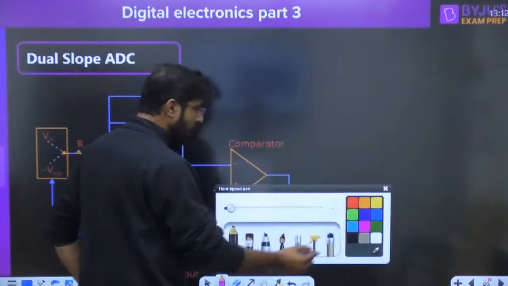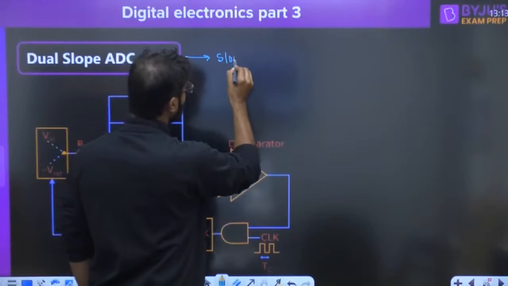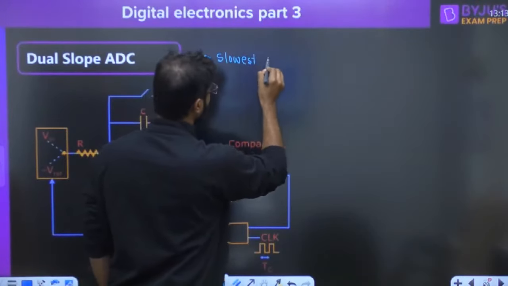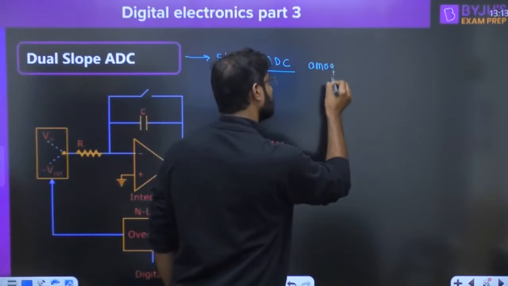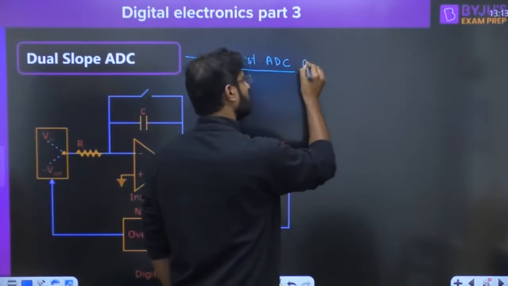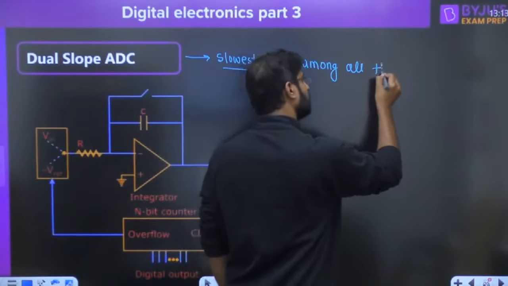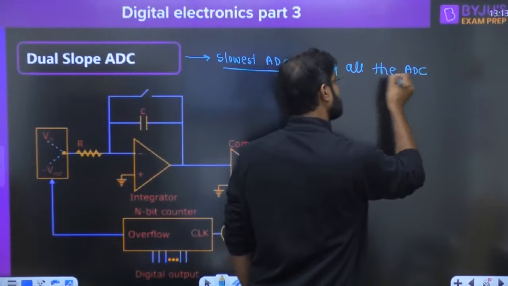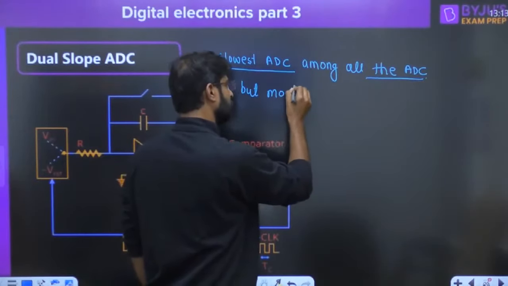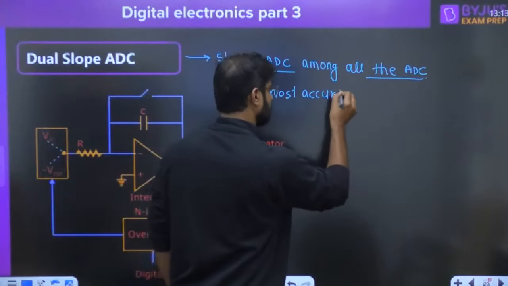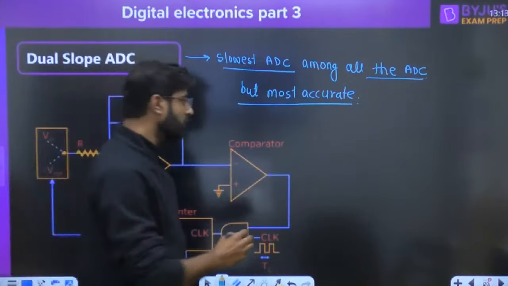Now next one is called dual slope ADC. In the dual slope ADC, you have to remember one word, guys. In the dual slope ADC, this is the slowest ADC among all the ADCs, but most accurate. And here you always have to remember two things.